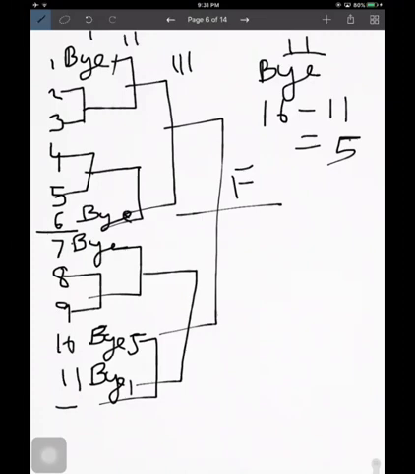I am sure you have got a complete idea, but I am curious to tell you about the teams that are in the power of 2. How will that fixture be made, where very little calculation is required? Suppose the teams are in the power of 2, suppose 8. 8 is a power of 2. So this picture is very simple, because for this number of teams there will be no byes.